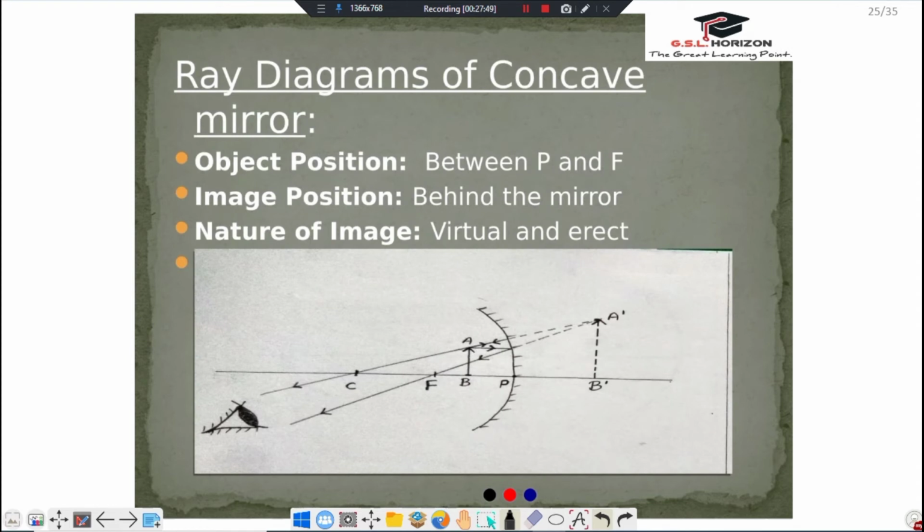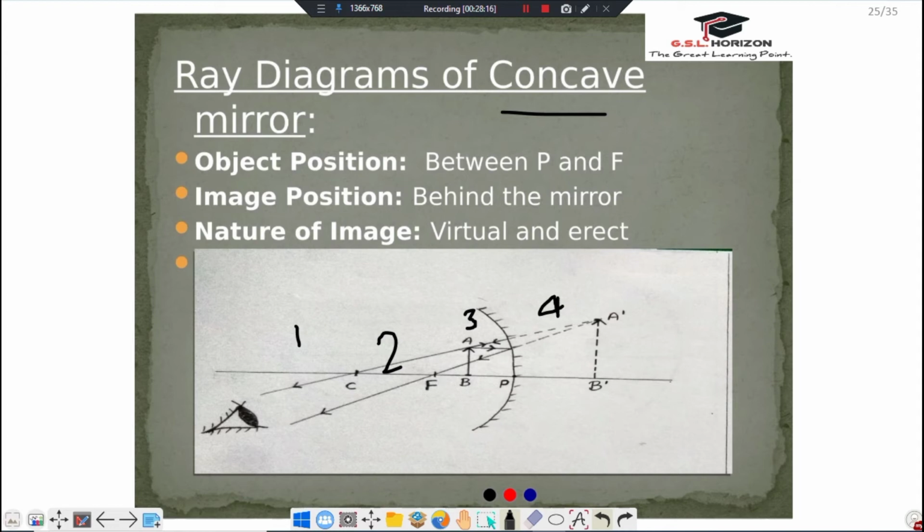Ray diagram of concave mirror. Object. Friends, now I am going to reveal the secret trick of 1, 2, 3, 4. We always consider like this: 1, 2, 3, and 4.